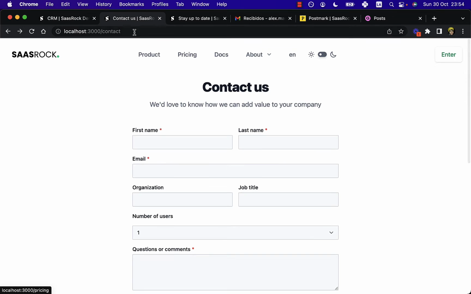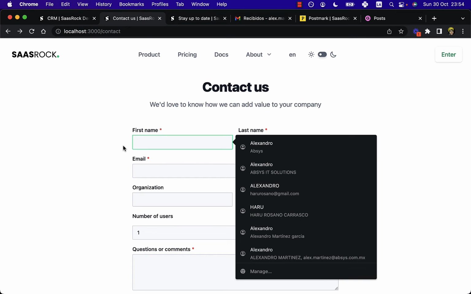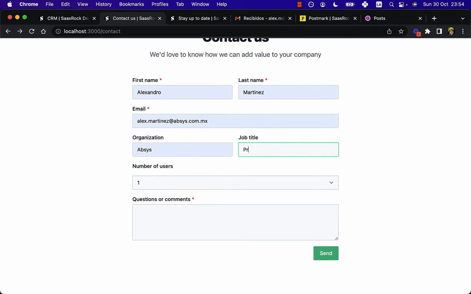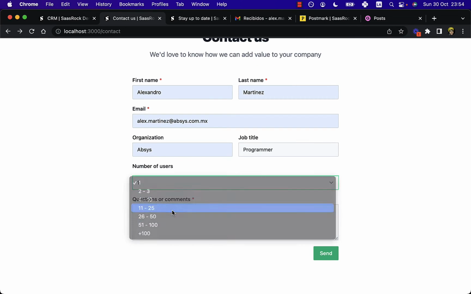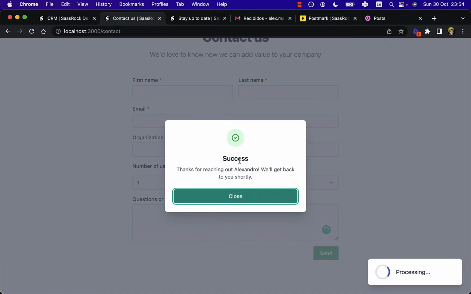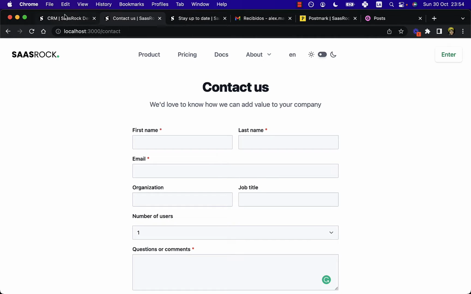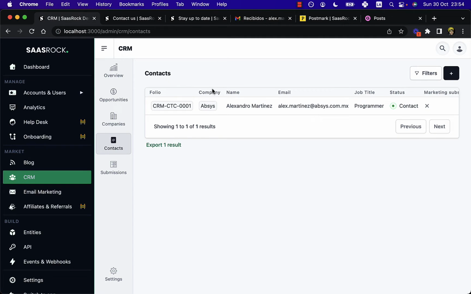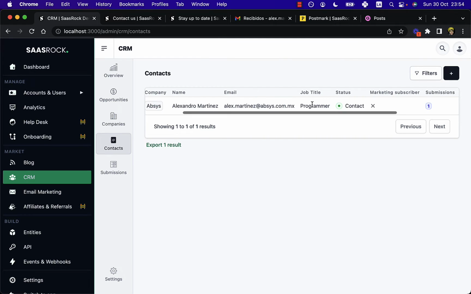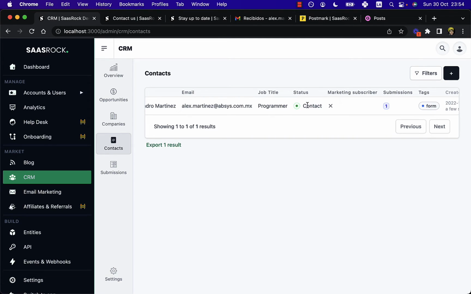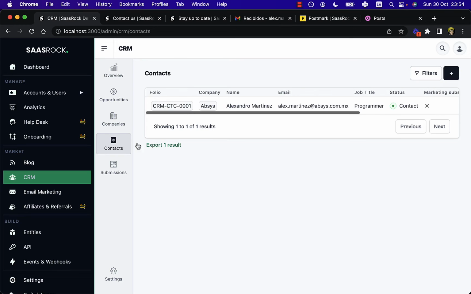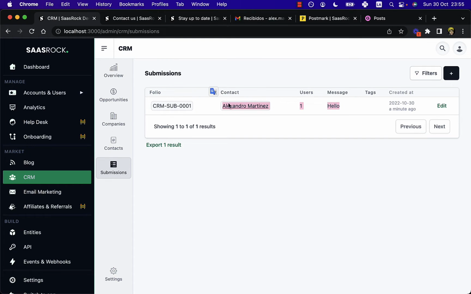The contact form on /contact should create a contact with the entity builder. So let's try it. So it should have created a contact like this. So as you can see, it creates also the company. And here's the name, the email, the job title, and the status sets it as a contact, not as a lead. It's not a marketing subscriber, and it has one submission. And I added this tag, which is from the form itself. And I can go to the submissions and see what the submission was.